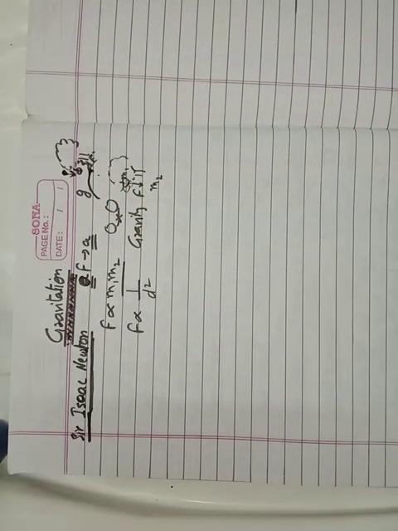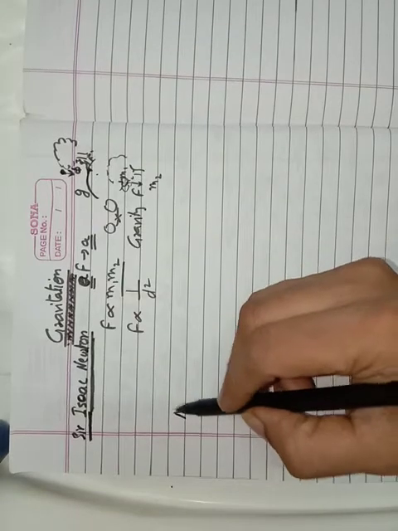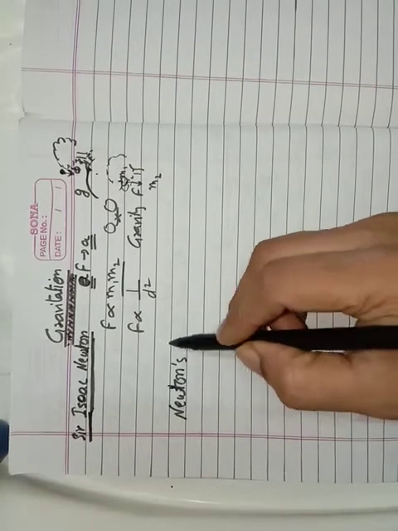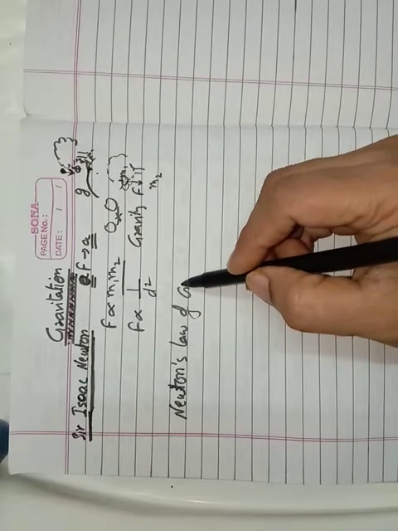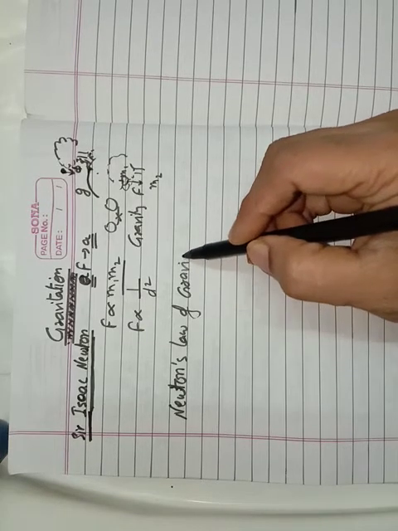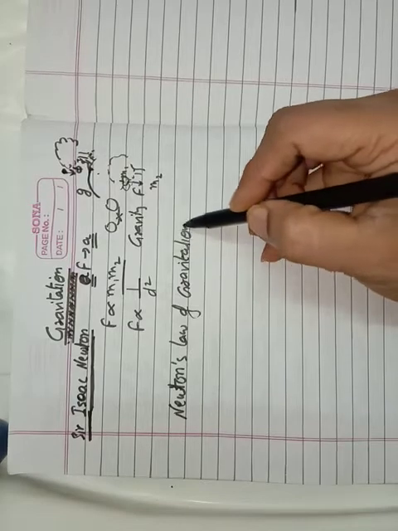So first I am going to explain Newton's law of gravitation. What was the law given by Newton to explain gravitation?